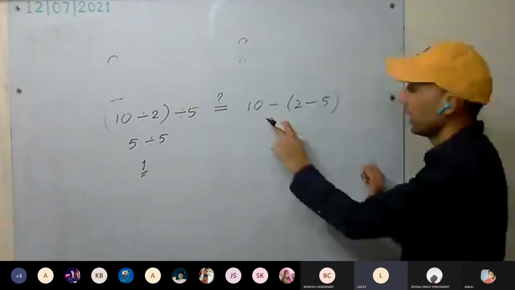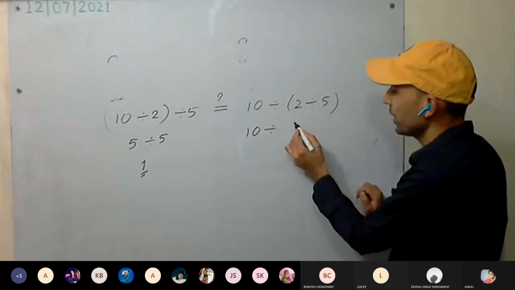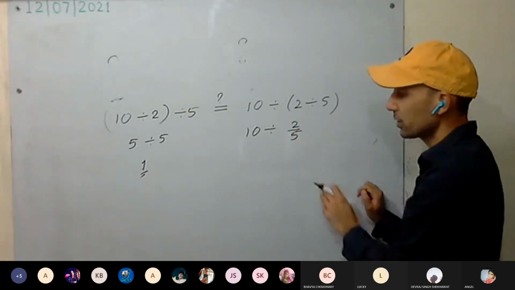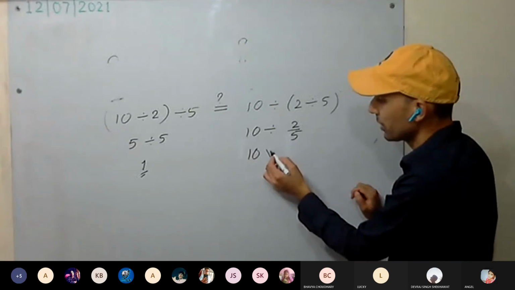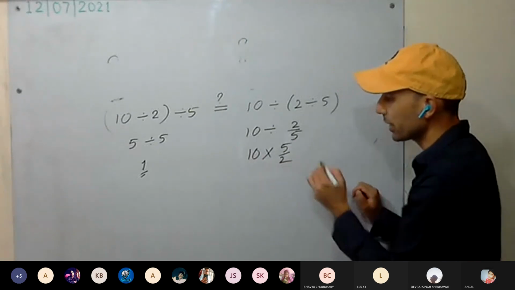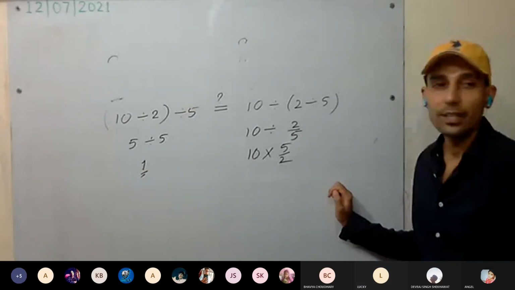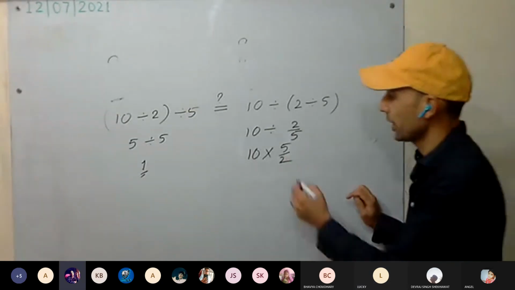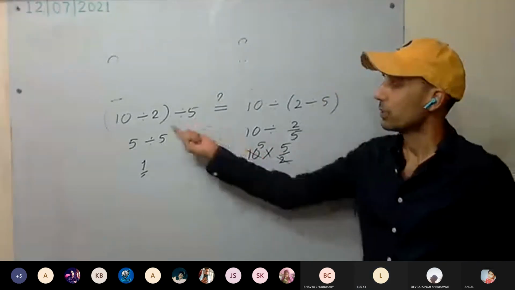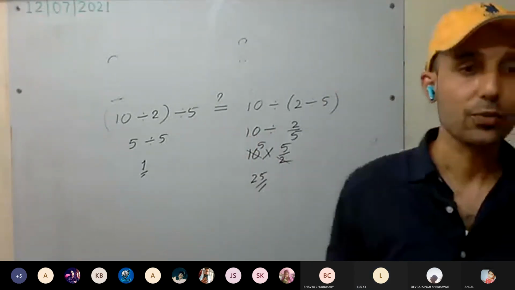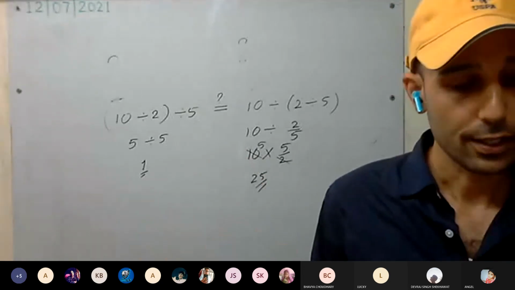You're getting 1 here. And this side, 10 divided by, this is 2 by 5. Now, how much will it be? If we're dividing, we have to take the reciprocal, yes or no? Yes. Reciprocal of that we have to take. Now 5 into 5, 25. So division does not follow the associative law. It is not commutative, it is not associative. Understood now?